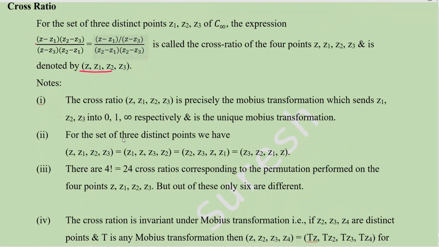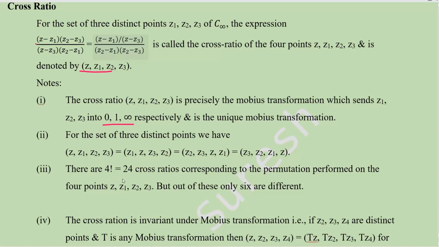The cross ratio is precisely the Mobius transformation which sends z1, z2, z3 into 0, 1, infinity. These 3 points z1, z2, z3 are mapped into 0, 1 and infinity, and it is the unique Mobius transformation or bilinear transformation. For the set of three distinct points, you can interchange these, all these are same.